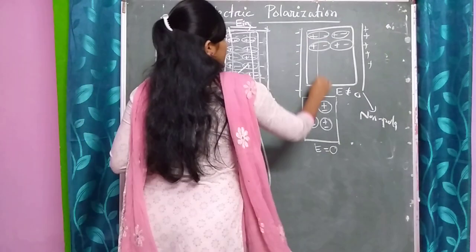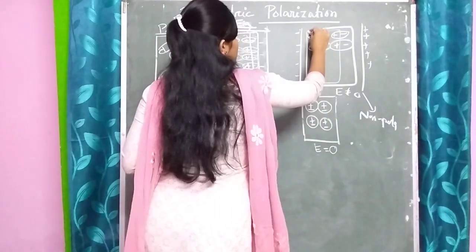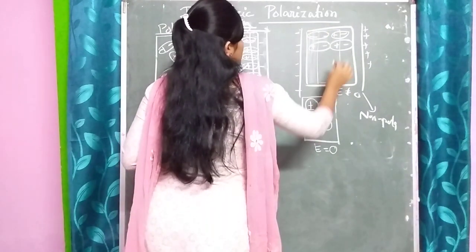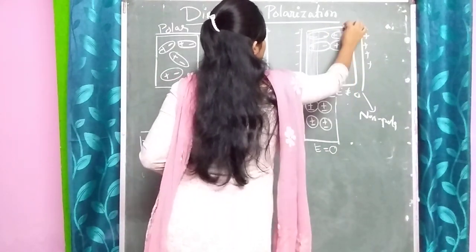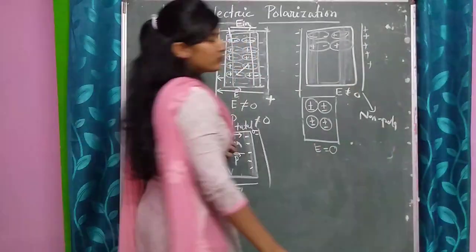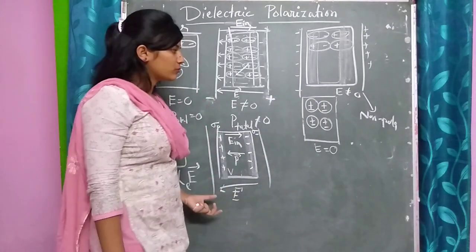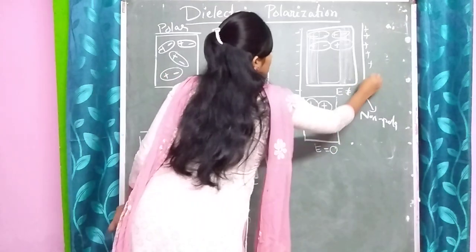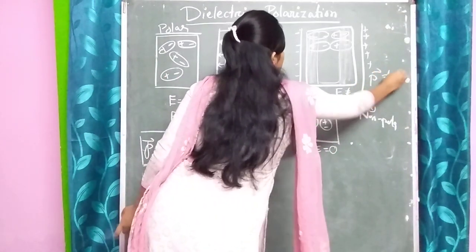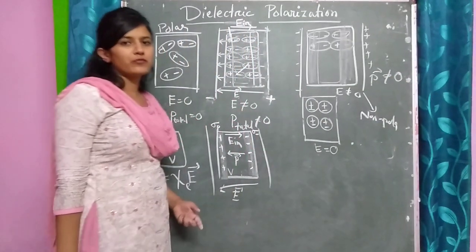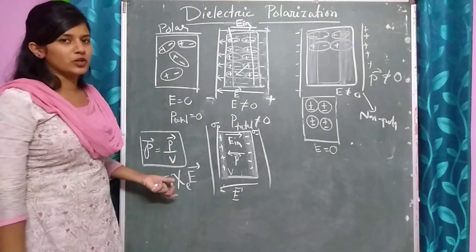So this will be cancelled, and here we will have positive charges developed and here negative charges, and again polarization will be there, and now there will be a dipole moment. That means the dipole moment will not be equal to 0.